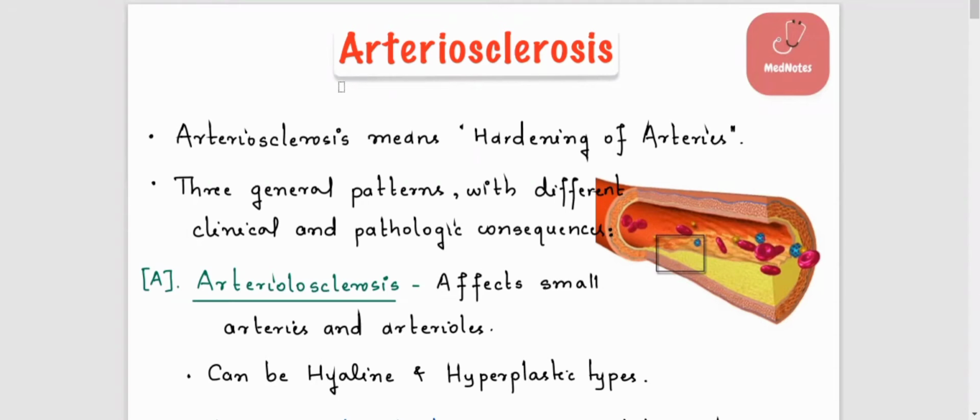Today, we will discuss arteriosclerosis. Mainly, arteriosclerosis is the hardening of the arteries. If there is hardening of an artery and decreased oxygen supply to other organs, that can lead to other consequences.